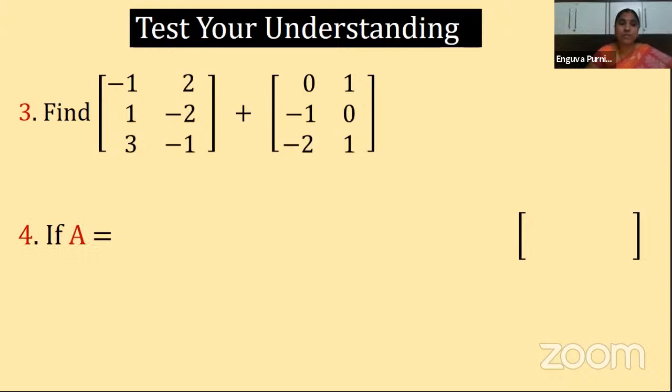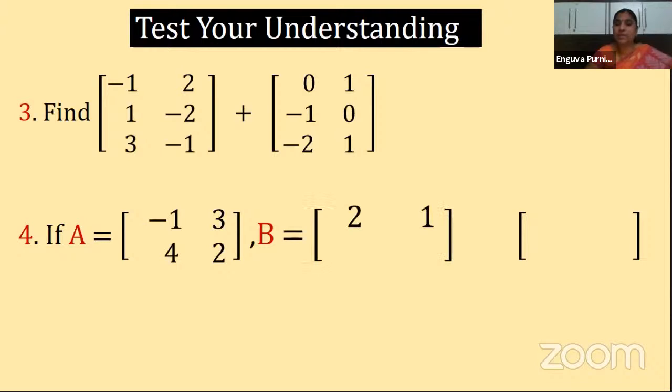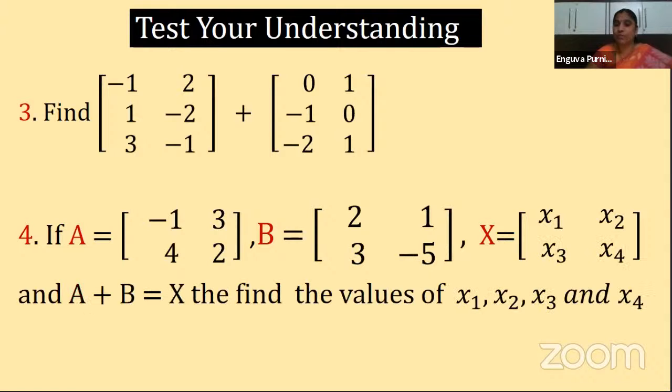Fourth sum is, A is equal to [-1, 3; 4, 2], B is given as [2, 1; 3, -5], X is given as [x1, x2; x3, x4]. Now here I am giving a condition that A plus B is equal to X. So it is given in the question that A plus B is equal to X, which means when you add these two matrices, that is equal to our X matrix.